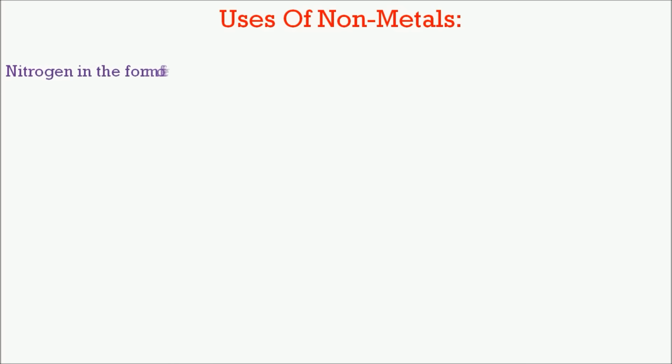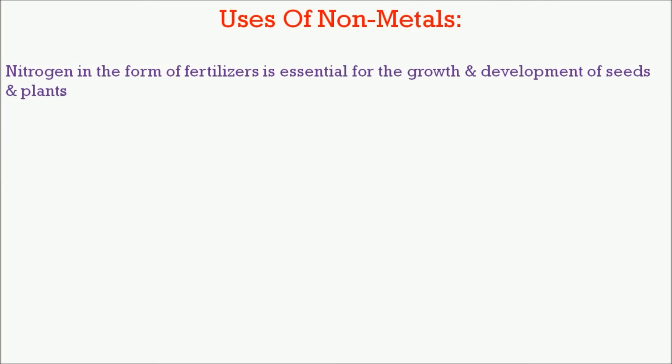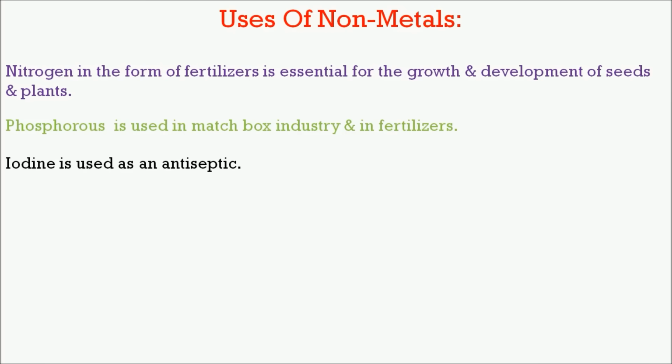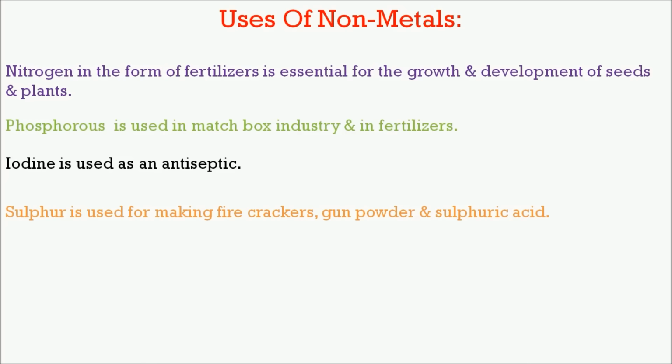Uses of non-metals. Nitrogen in the form of fertilizers is essential for the growth and development of plants. Phosphorus is used in the matchbox industry and in fertilizers. Iodine is an antiseptic. Sulfur is used in making firecrackers, gunpowders, and sulfuric acid.